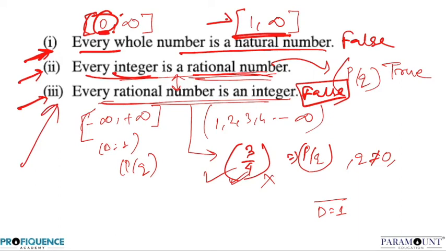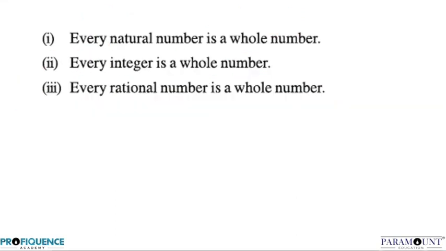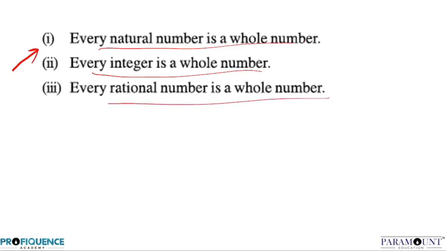And now I'm going to give you 3 more questions, and those questions are your homework. You need to comment below the answers of those questions. So these are your questions: every natural number is a whole number, every integer is a whole number, and every rational number is a whole number, right? You need to comment here what the answer of these 3 is. Just write true or false. Don't explain all those things, just write true or false, that's it.